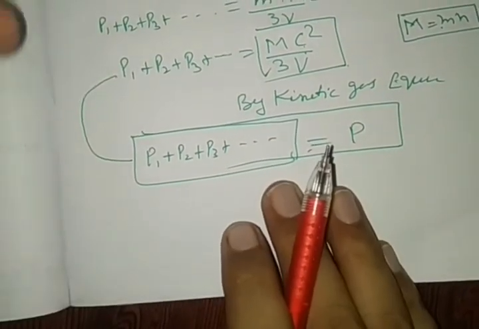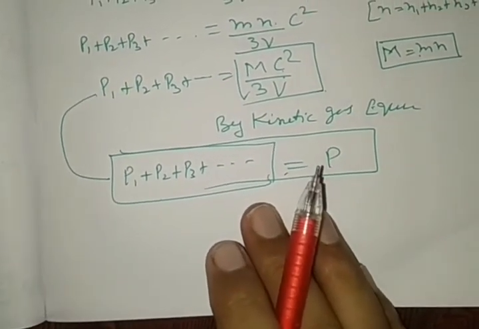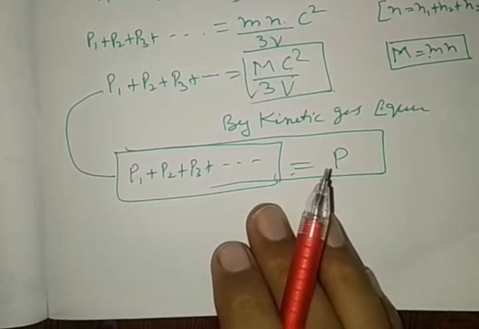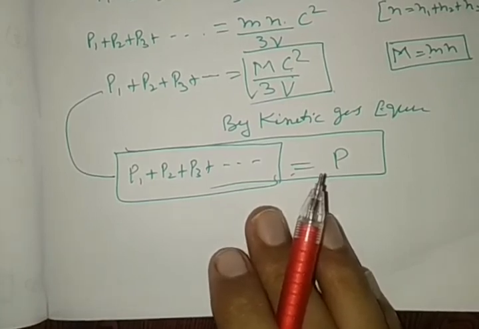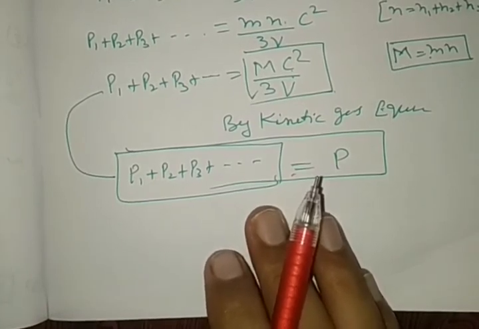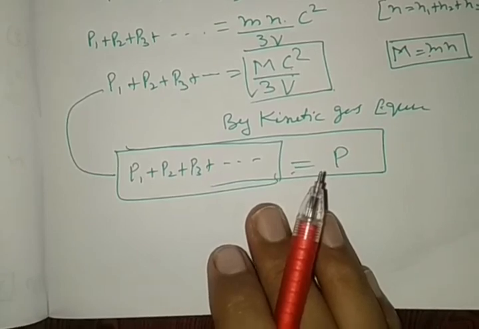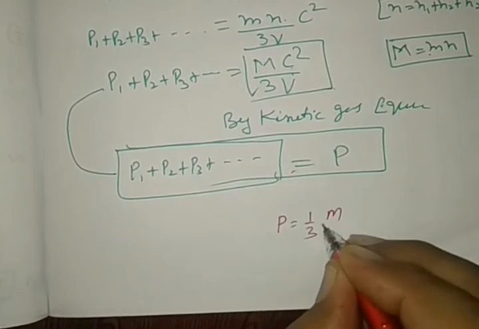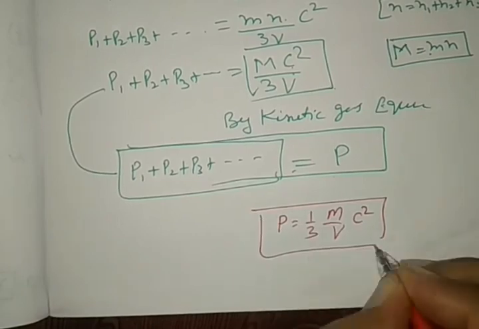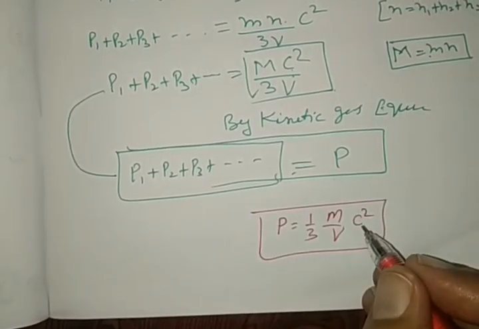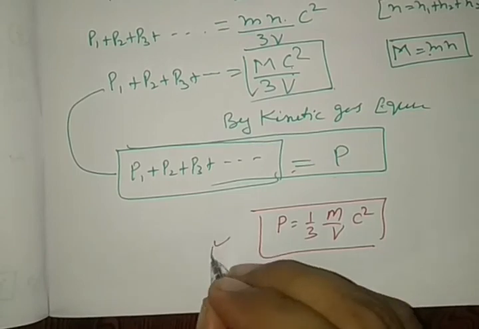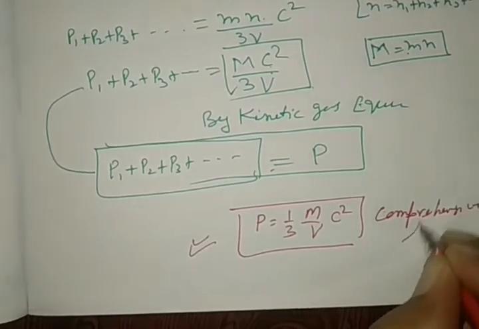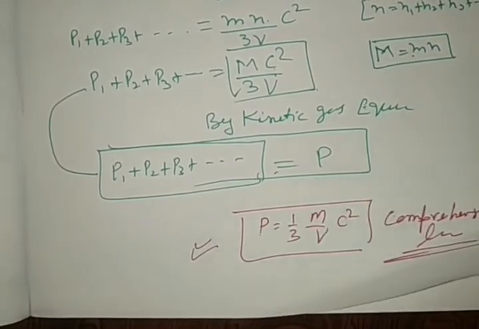Then we have seen Boyle's law, Charles's law, the ideal gas equation, Avogadro's law, Graham's law of diffusion, and finally Dalton's law of partial pressure, all under a single umbrella, the kinetic gas equation. P is equal to 1 by 3 m by V c square. So all the formulas are included in this pressure equation. So this is also called the comprehensive law in the kinetic theory of gases.